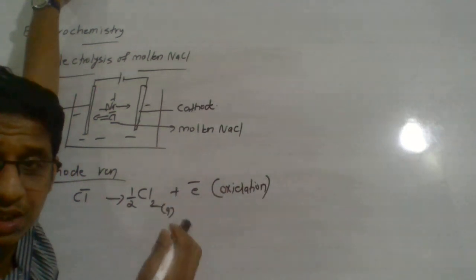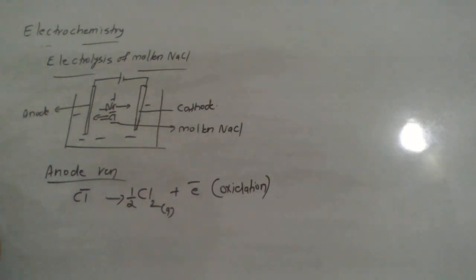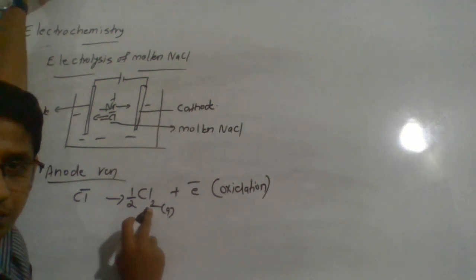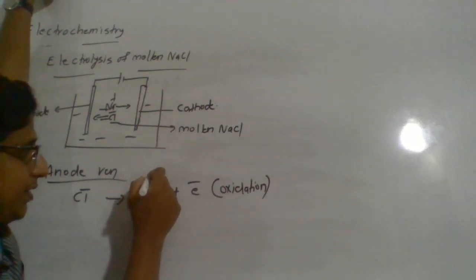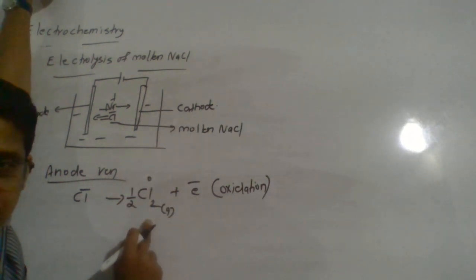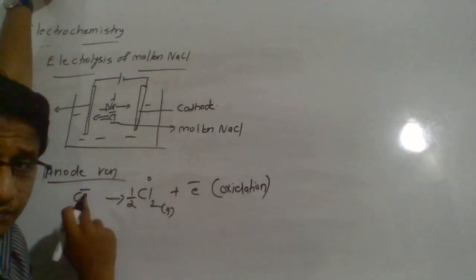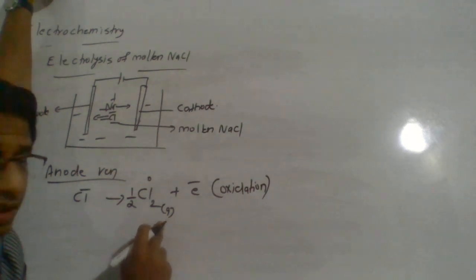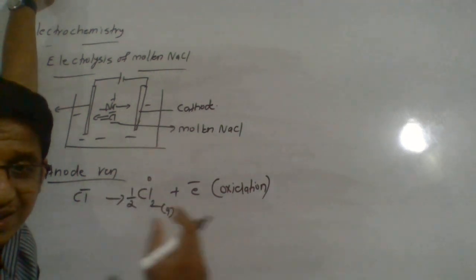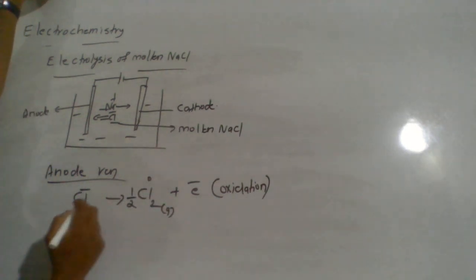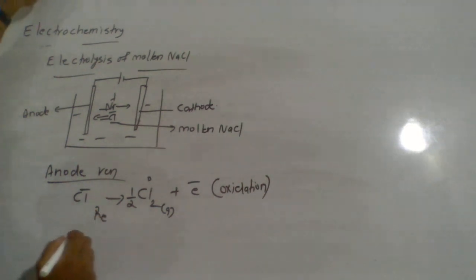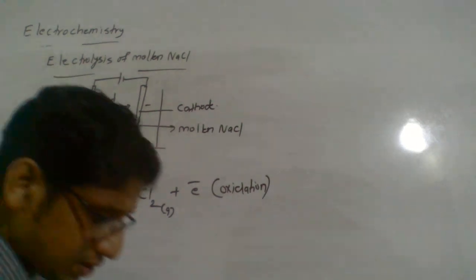You can remember this in terms of oxidation number as well. Here chlorine is in the -1 oxidation state. In the chlorine molecule, in the elemental form, it is in the zero oxidation state, which means there is an increase in oxidation number from -1 to 0. So that's simply oxidation for you. Now let us think about what reduction is at the cathode. So let us write the cathode reaction.